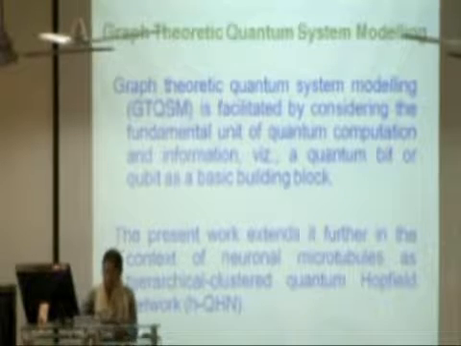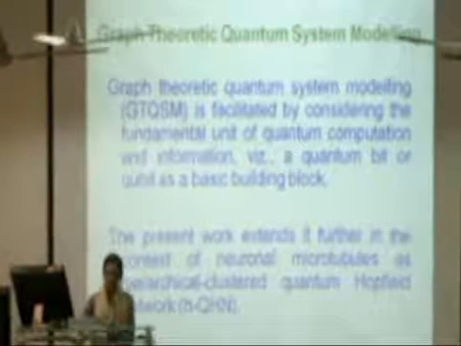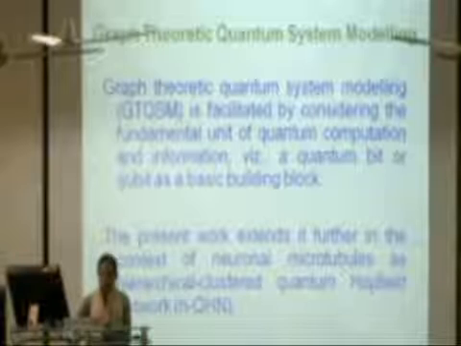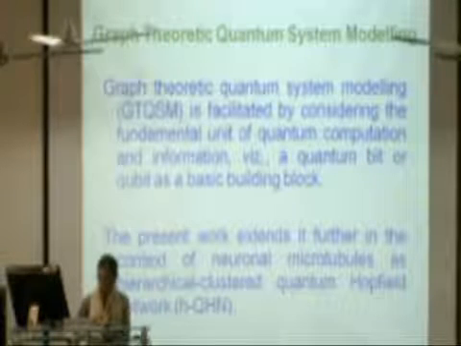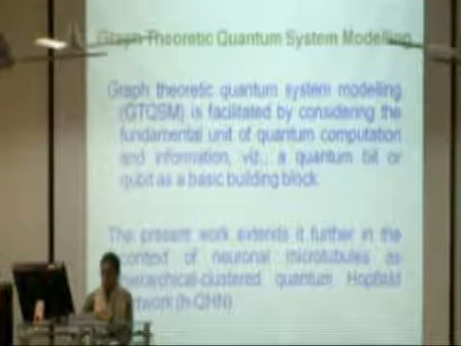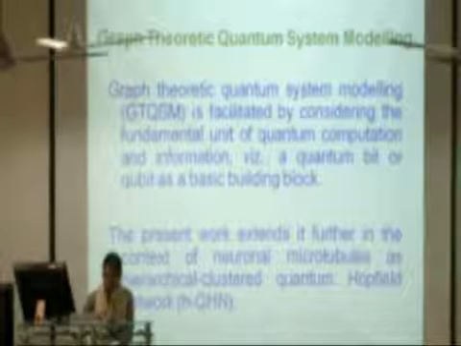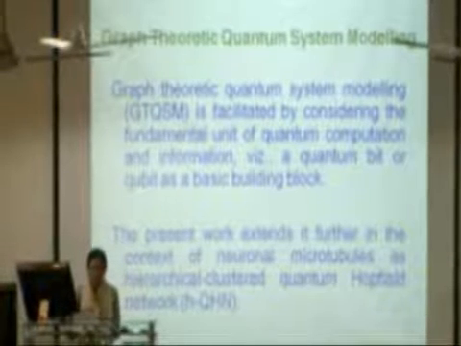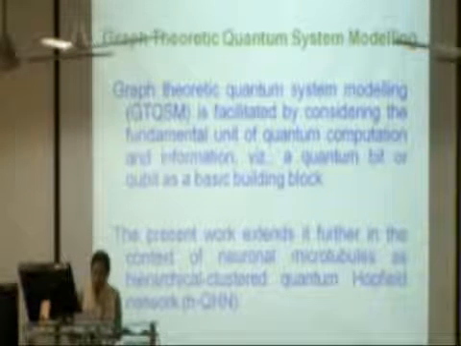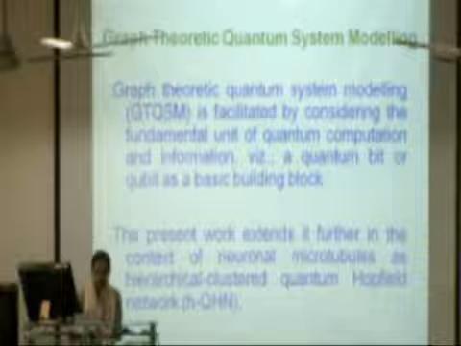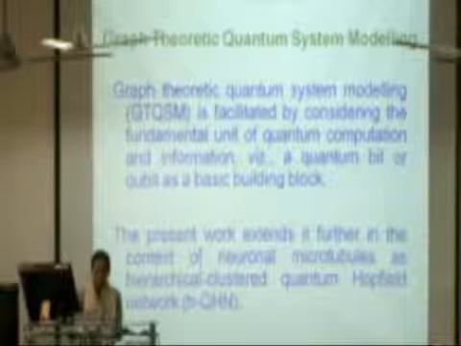Graph theoretic quantum system modeling is facilitated by considering the fundamental unit of quantum computation and information, namely a qubit, as a basic building block. The present work extends it further in the context of neuronal microtubules as hierarchical clustered quantum Hopfield networks.